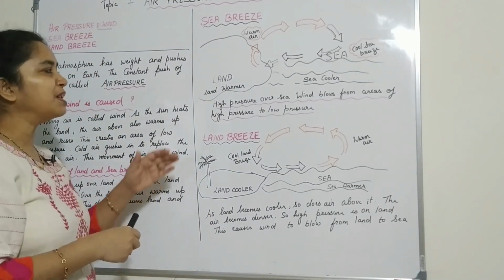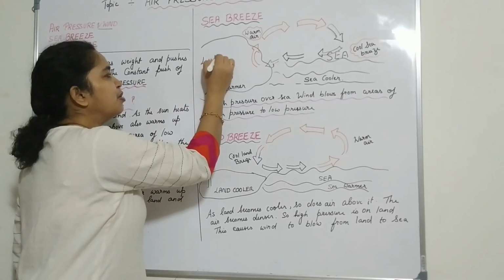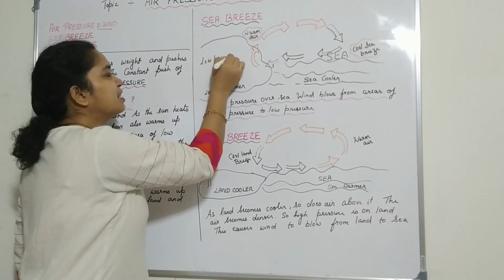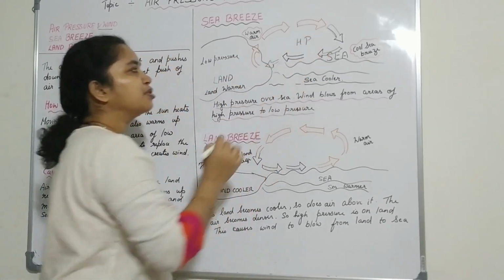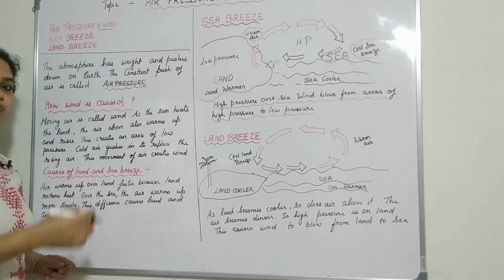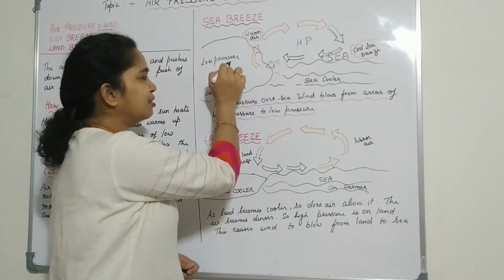This occurs during the daytime. Low pressure is created on the land, and high pressure is created over the sea. The movement of the wind is from the high pressure to the low pressure.